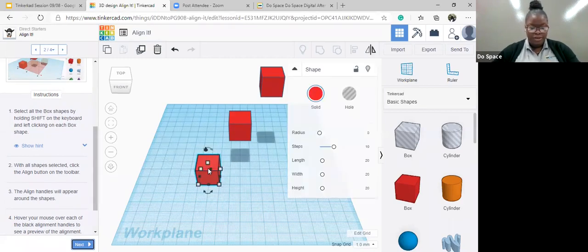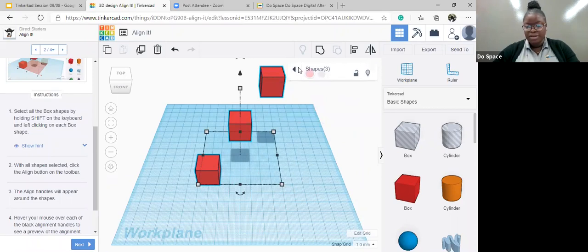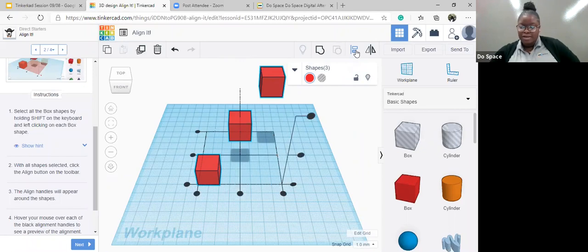So I'll click on the first box and hold down the shift key, click on the second one and click on the third one. And right here at the top, right next to group, this one is the aligning tool in the taskbar. I would click on that and it would bring up the different handles.